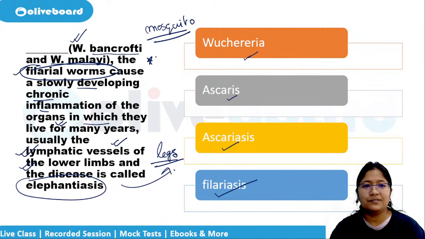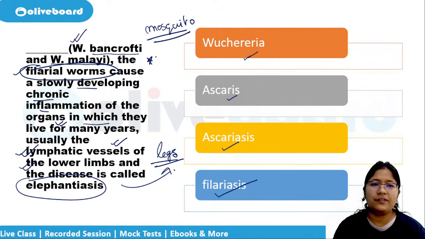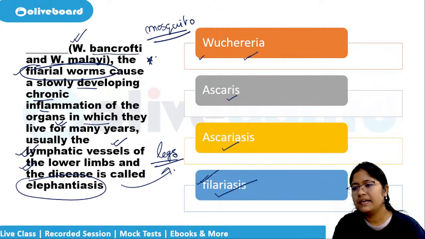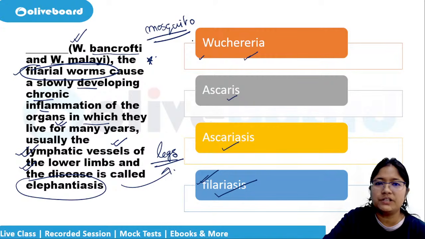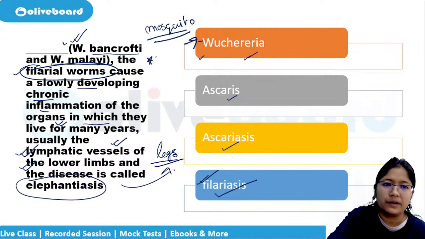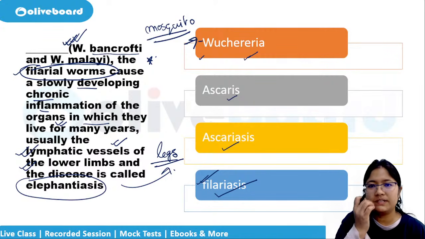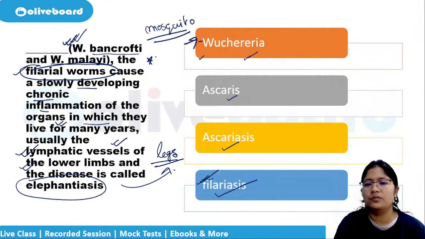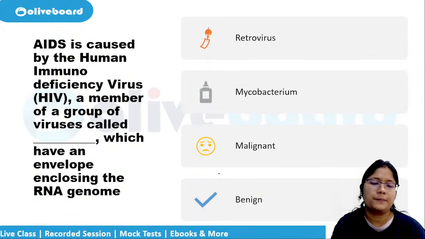They are asking, what is this disease? If they had asked about the worm, then it is Wuchereria. And if it is the disease, then it is filariasis. So like that you can check what is being asked in this case.